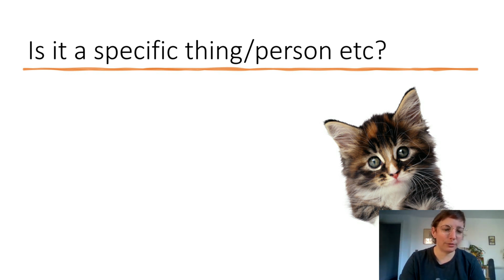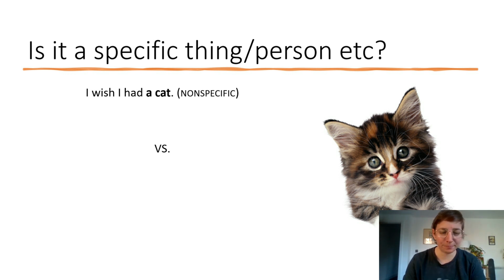So imagine I would like to have a cat. I could say, I wish I had a cat, in which case a cat is not a specific cat at all. It could be any cat. What I wish I had is not a particular cat that I have in mind, but what I'm saying is any cat would do. So in this case, a cat is pretty much equal to any cat, or any member of the category cat, so it is non-specific.